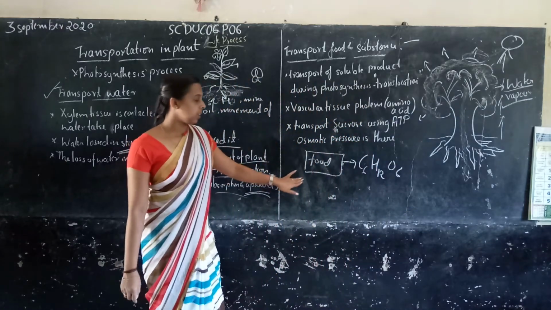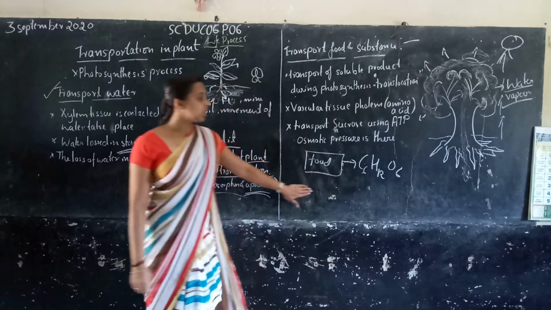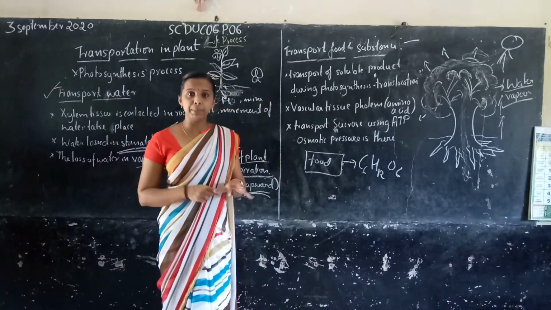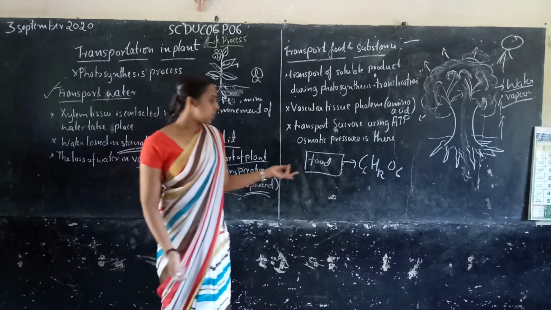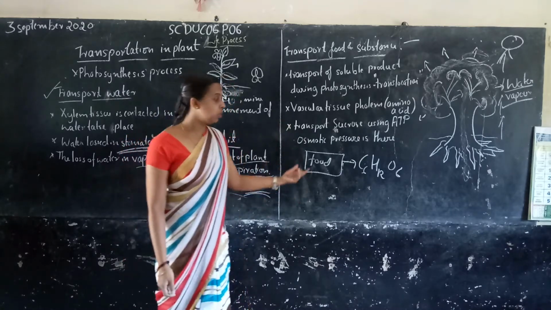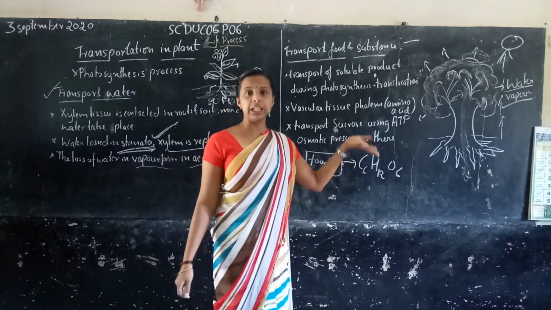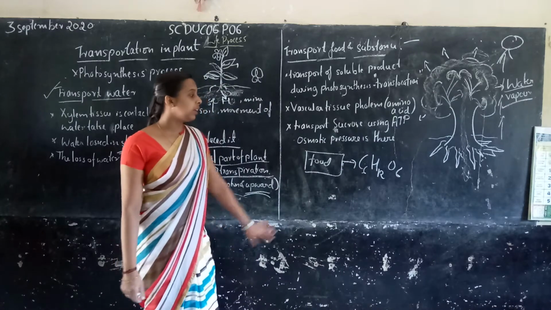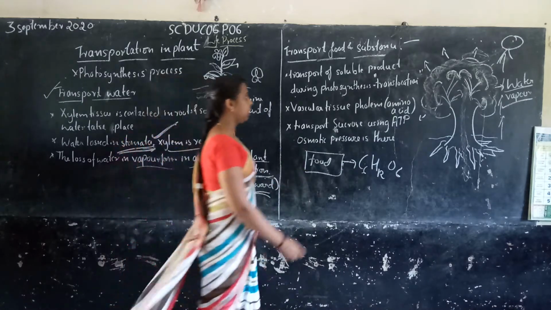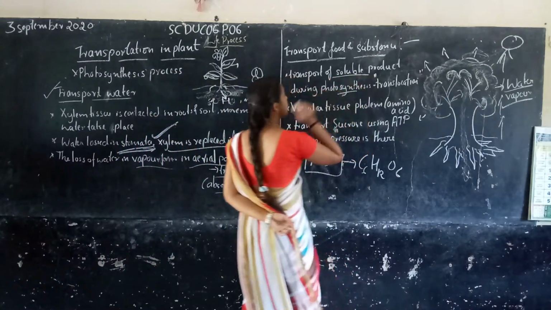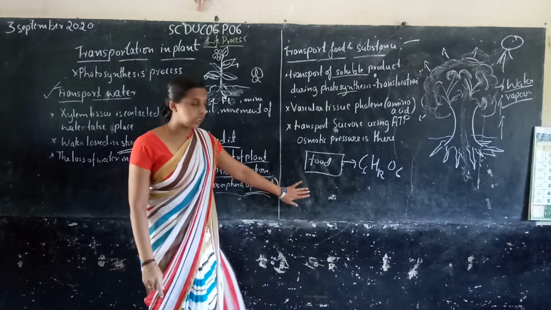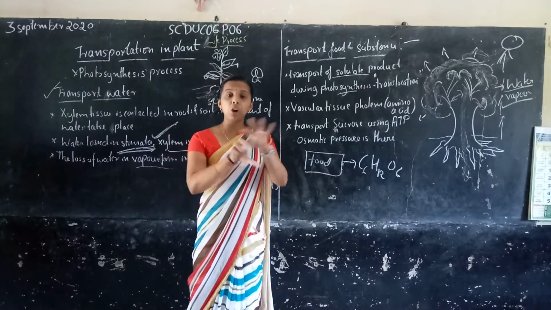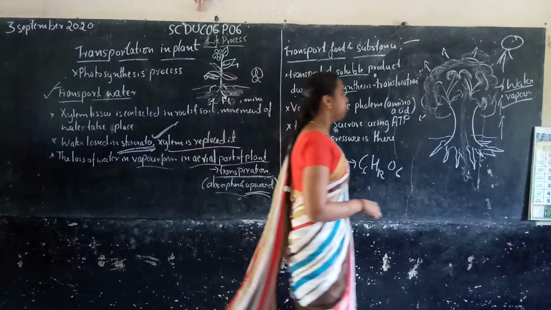These foods are in a soluble form. It may be liquid or fluid. So during photosynthesis, food is formed like carbohydrates or proteins, vitamins, sugar, etc. These foods are soluble, so this soluble food product is transported. Transported to where? It is transported to the whole part of the plant.